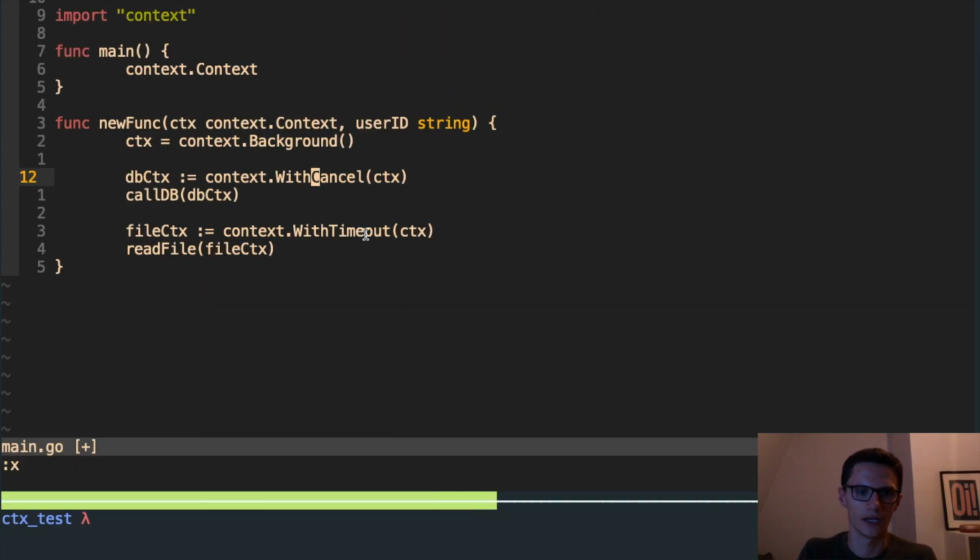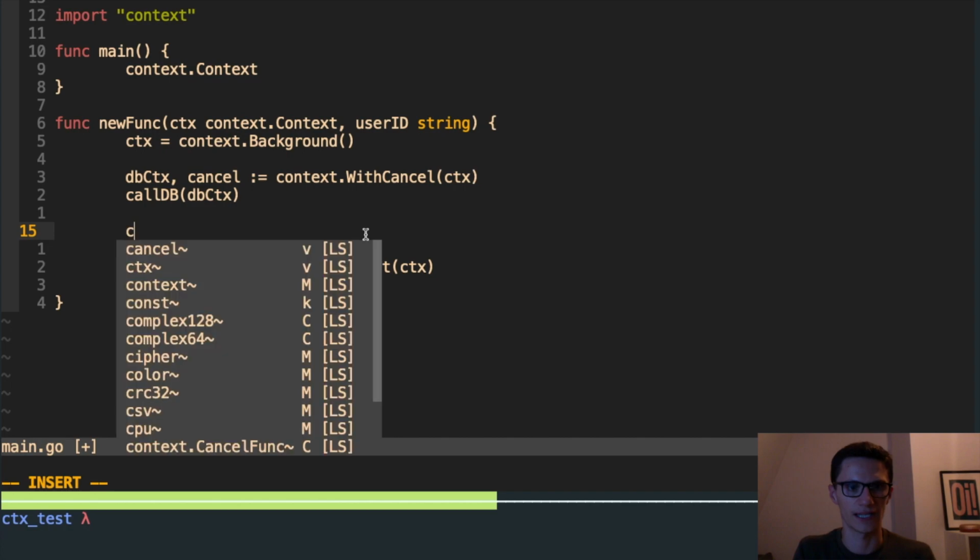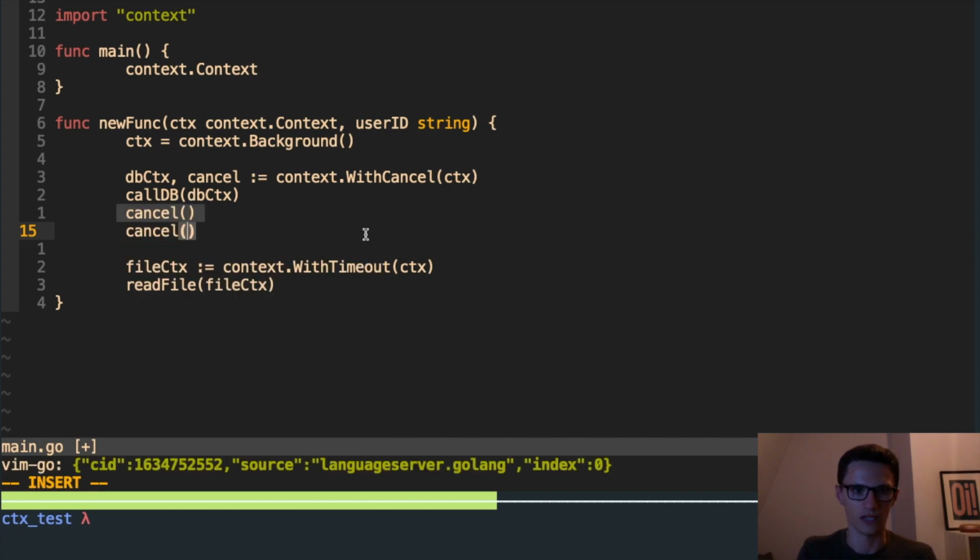So actually it returns a cancel like this. So now I can pass in the database context, and if I at any point want to cancel this database call, I can call cancel.